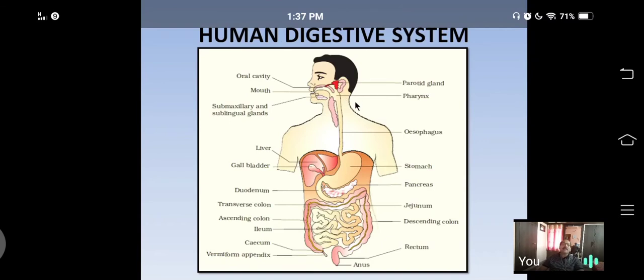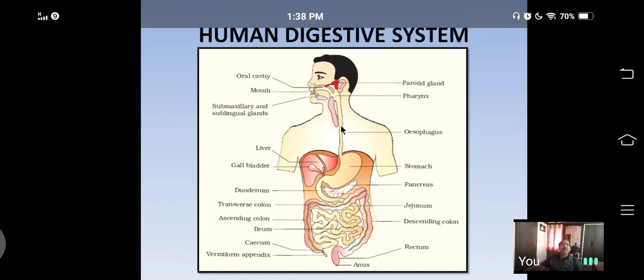The next part is the esophagus. The esophagus is a thin, narrow, muscular tube measuring about 12 inches. It conveys food from the pharynx to the stomach.